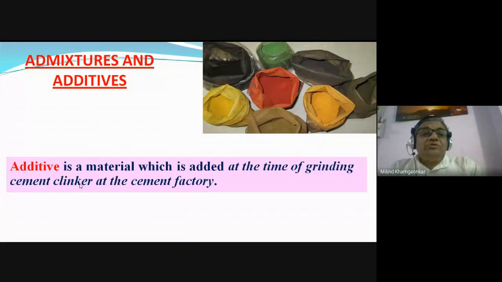Now the additives. An additive is a material which is added at the time of grinding the cement clinker at the cement factory. Okay, so the additives are the materials which are added in the cement. When?